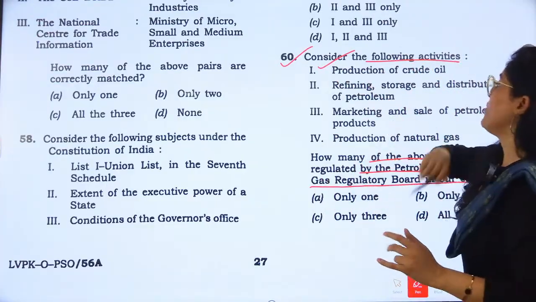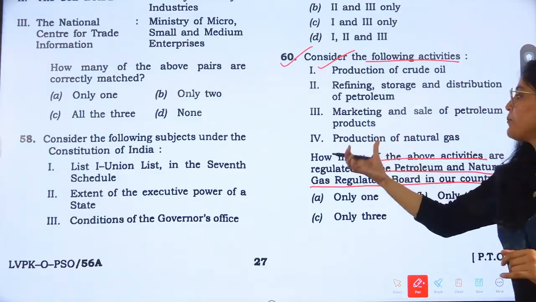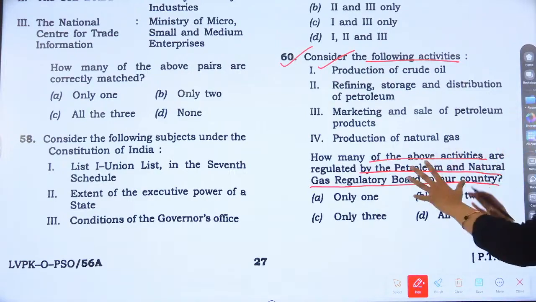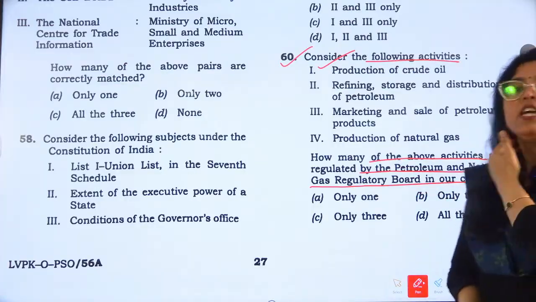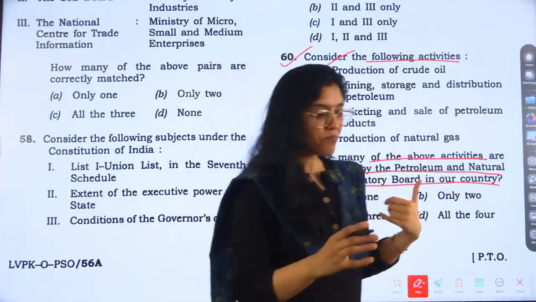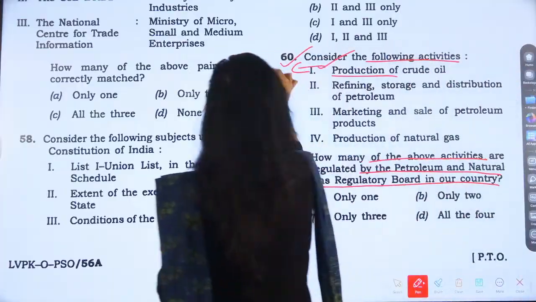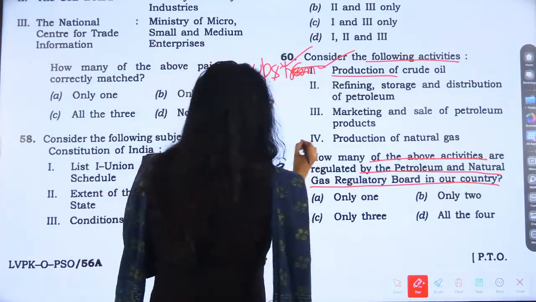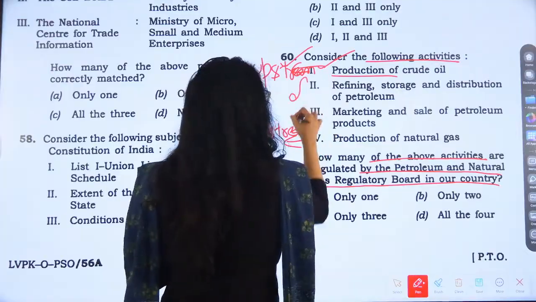Which of the following activities are what? Production of crude oil. Now, refining, storage and distribution of petroleum, marketing and sale of petroleum products, and production of natural gas. How many of these are the activities regulated by the Petroleum and Natural Gas Regulatory Board in our country? So see, there are 2 terms. One is upstream, one is downstream, right? So the first activity is related to the upstream activity, and the last activity is also related to the upstream activity, and these are related to the downstream.